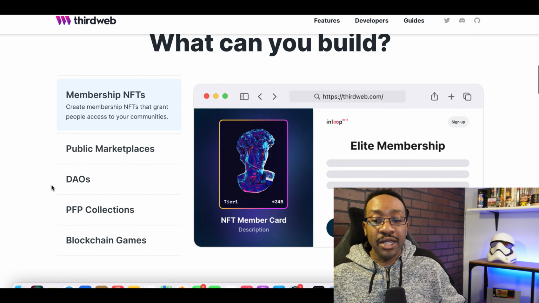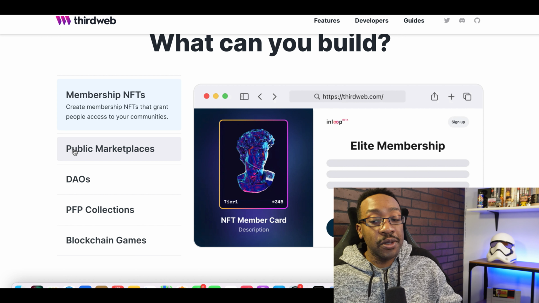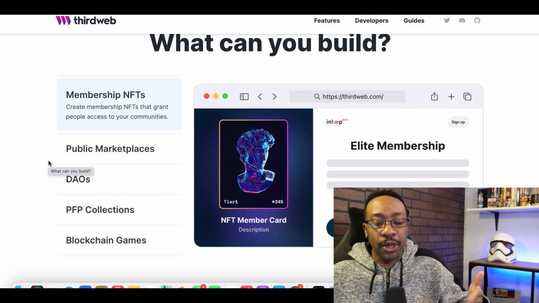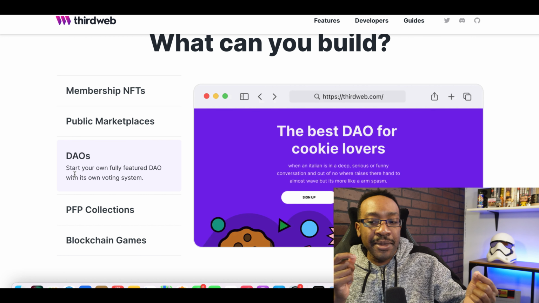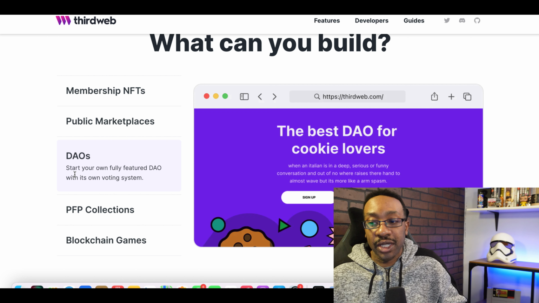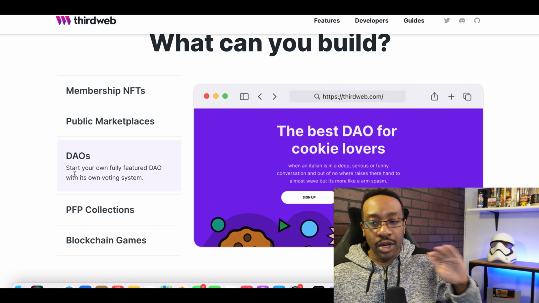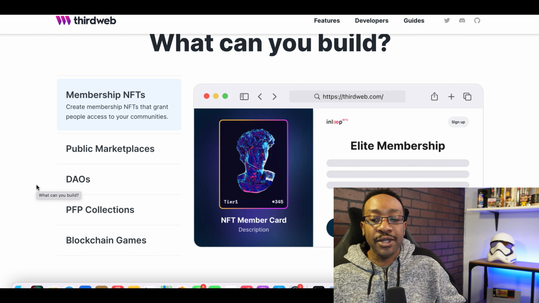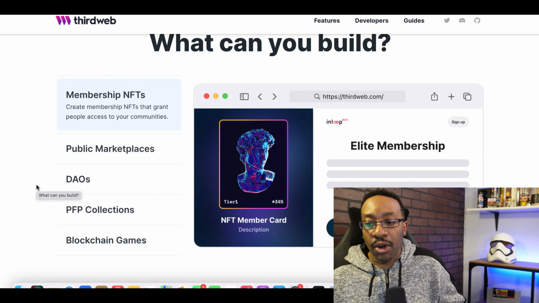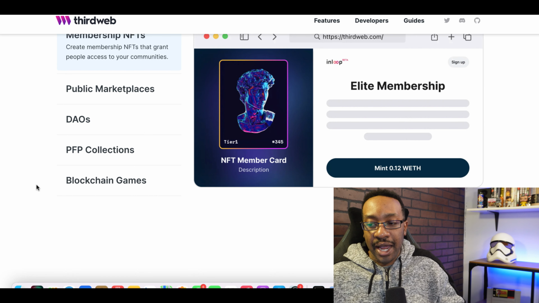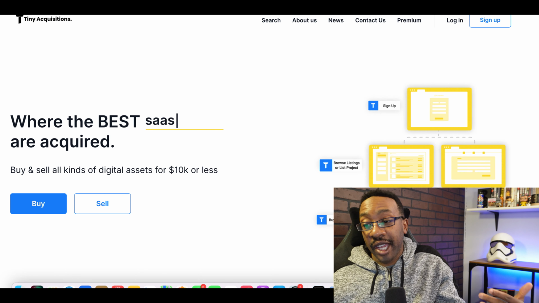This gives you everything that you need. I would put this in the category of no-code/low code because for some of the more advanced features of using this platform, you're going to need to know some type of coding. But if you want to be able to launch your own NFT or do things like that, you can do that with all no code. It takes no coding at all, and we have shown this in a couple videos past. So don't feel like, oh, I can't use this at all, I need to know some coding. If you're trying to do an NFT drop, it is possible to do it all with ThirdWeb with no code and get started.